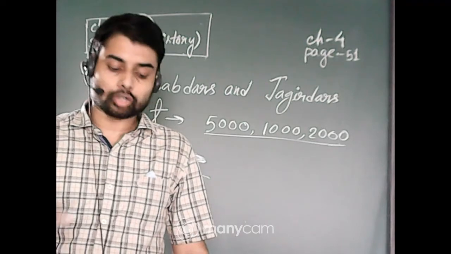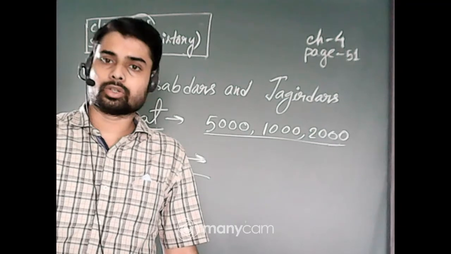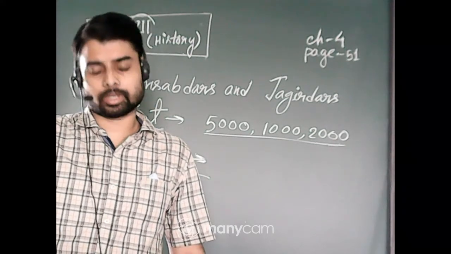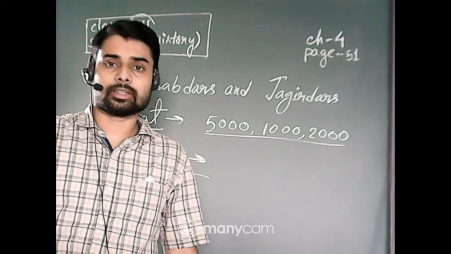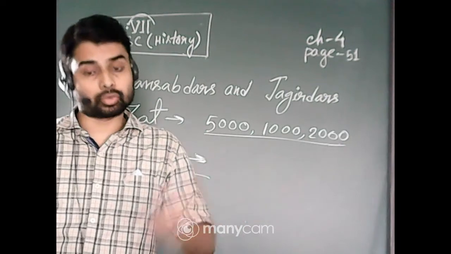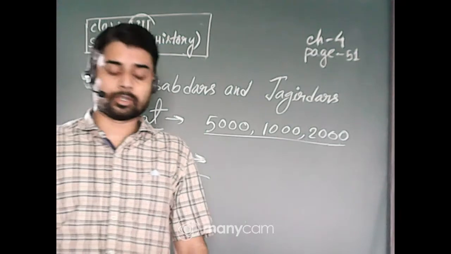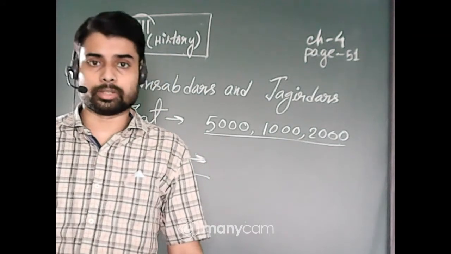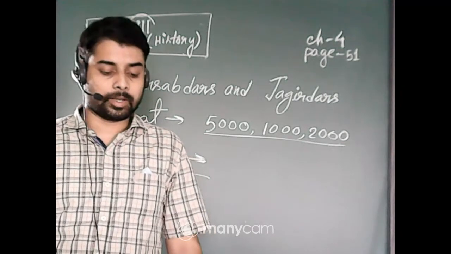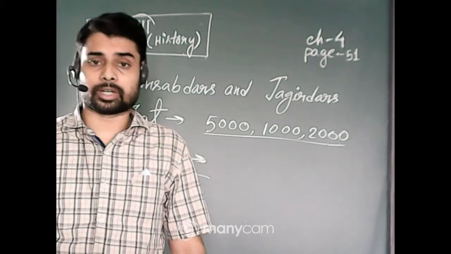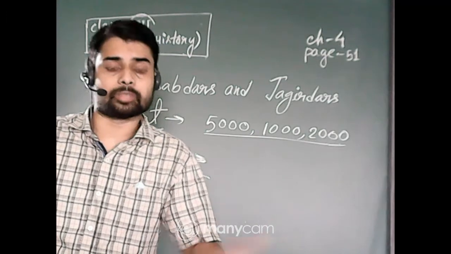But Mansabdars did not rule the Jagir like the Ikta. In the Ikta system, the Muktis ruled the territory. But in this case, they did not rule the territory. Someone else ruled it as Subadar, or the governor of that particular province. The Mansabdar only collected the revenue. In most cases the Mansabdar was serving in some other part of the country. Suppose the Mansabdar is fighting a battle in Gujarat, but his Jagir is present in Bengal.